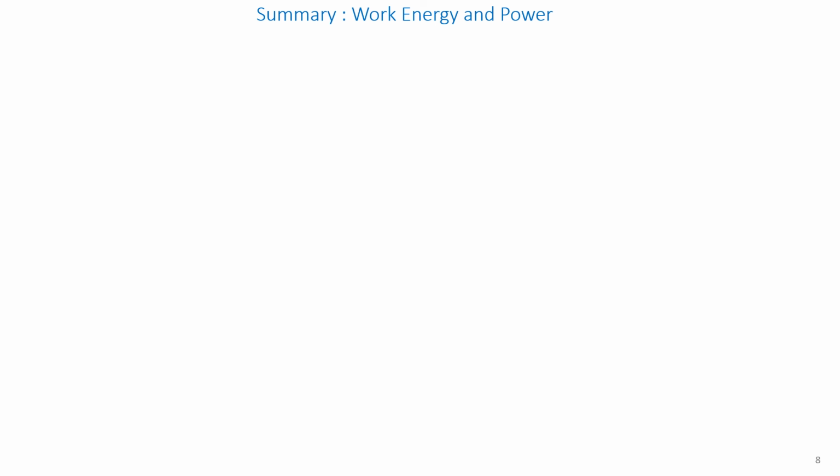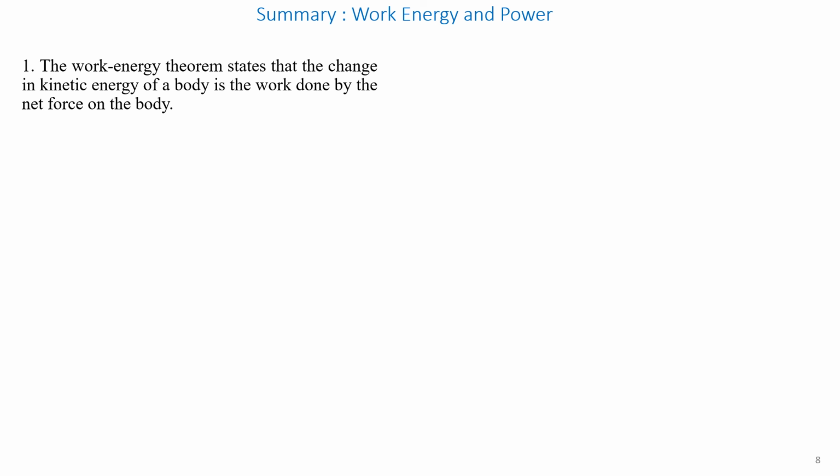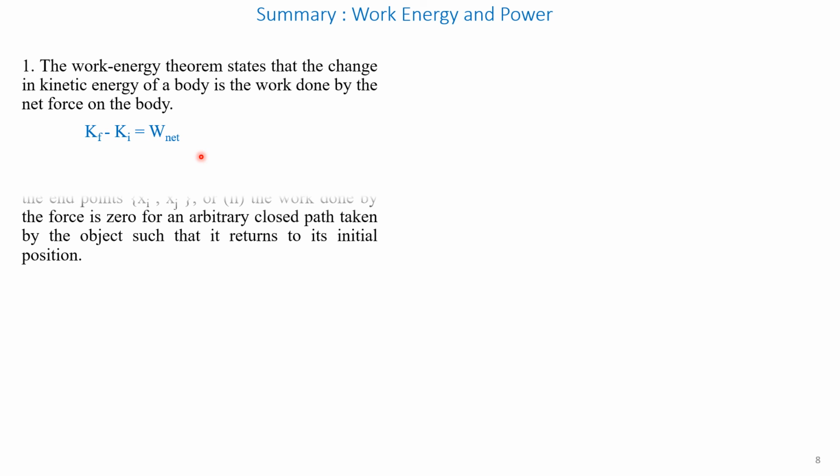Let us summarize chapter number 6, that is work, energy and power. Point number 1. The work energy theorem states that the change in kinetic energy of a body is the work done by the net force on the body. It is given by the relation Kf minus Ki is equal to W net. That is, the net work done equals the final kinetic energy minus the initial kinetic energy.